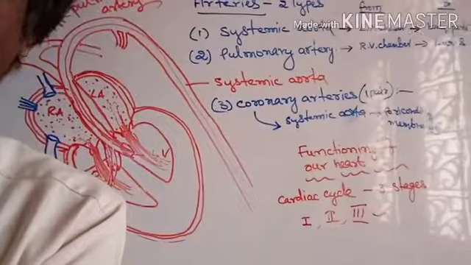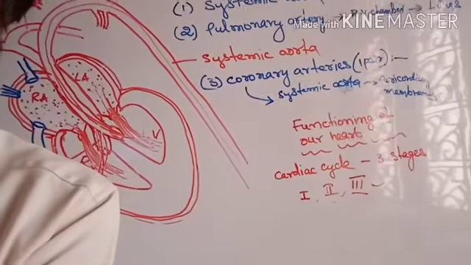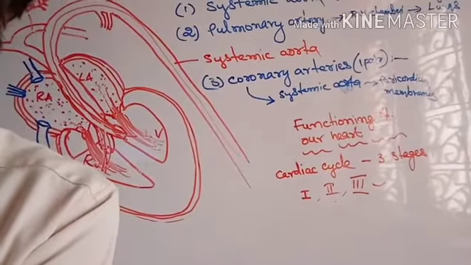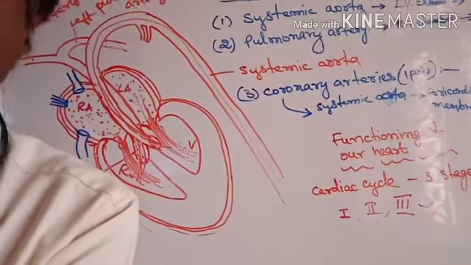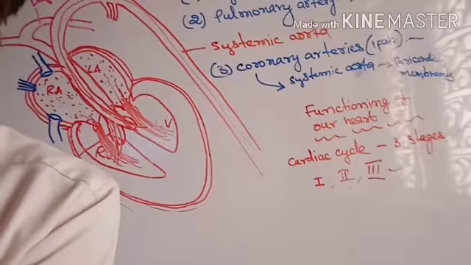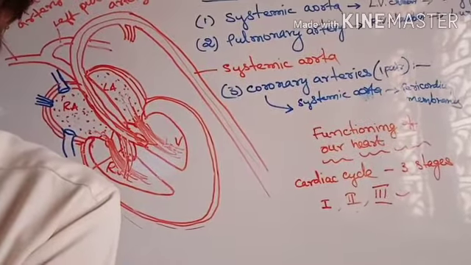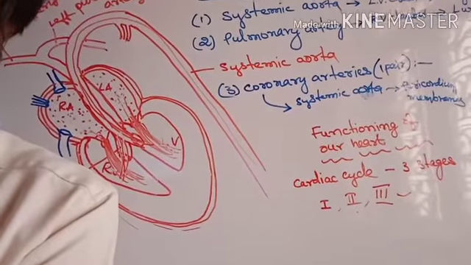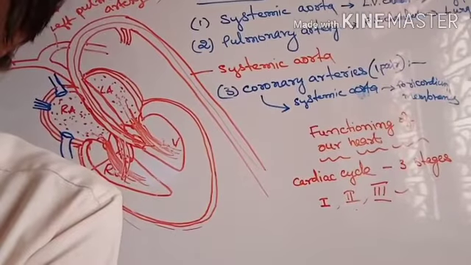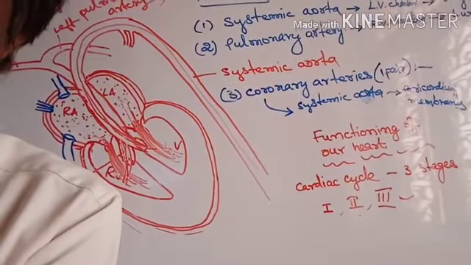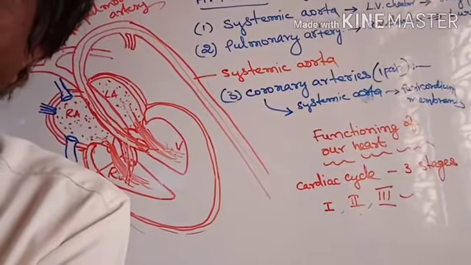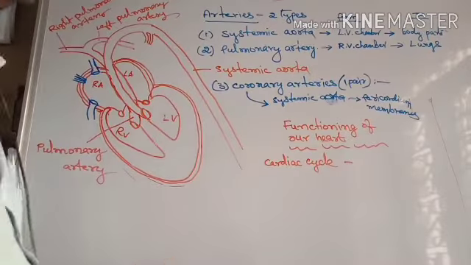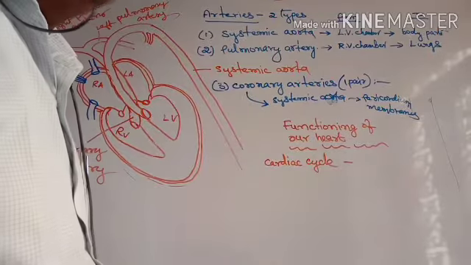Okay, how does our heart work? Our heart works as a pump. It always contracts and relaxes. One contraction and one relaxation is called a cardiac cycle.